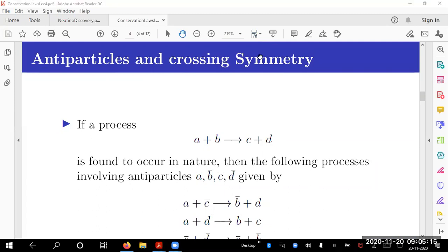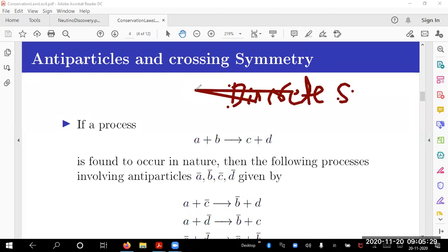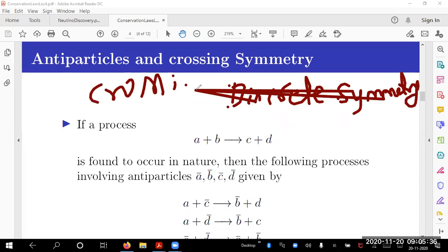You should notice that this is a discrete symmetry. I should note it down. Crossing symmetry is a discrete symmetry. So what is crossing symmetry? I will tell you in a minute. That is the definition of crossing symmetry.